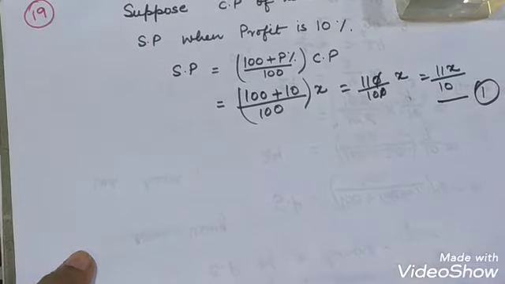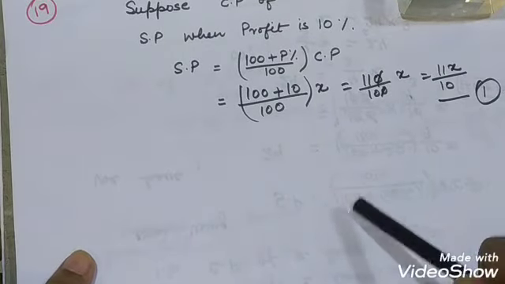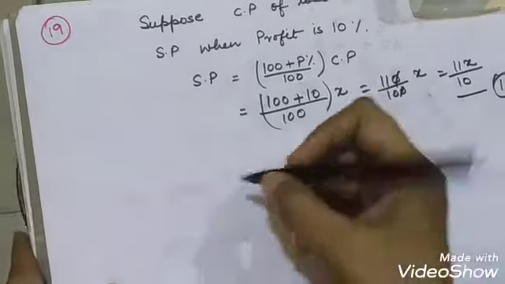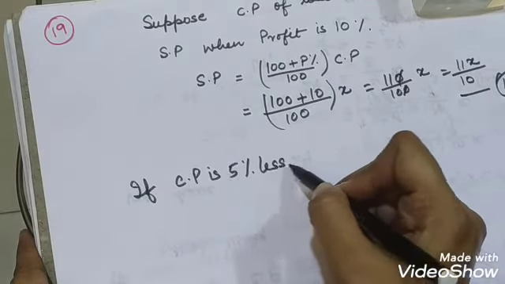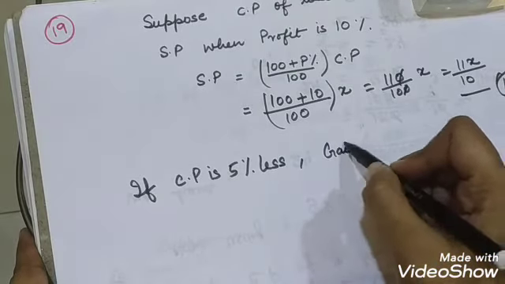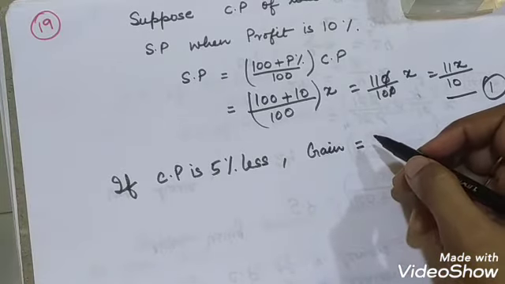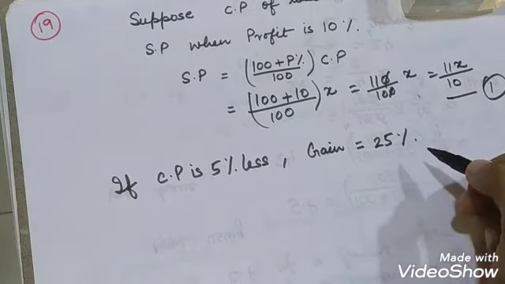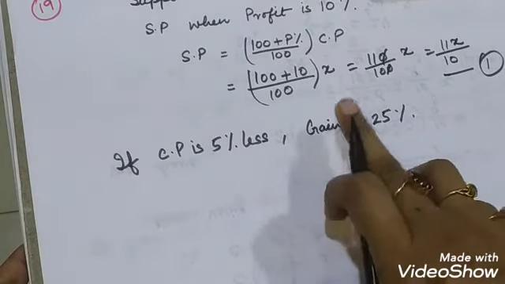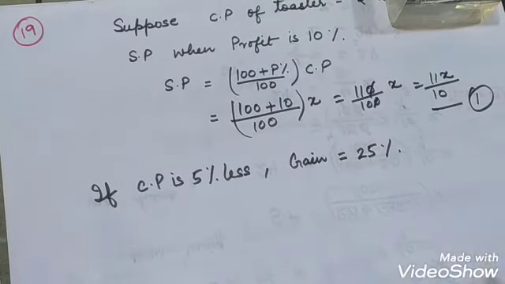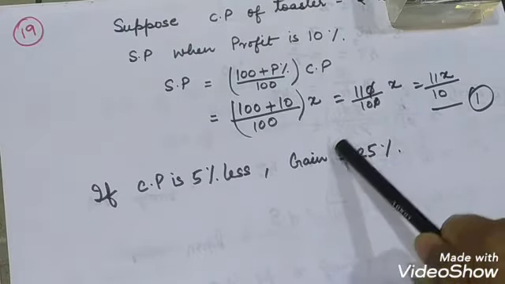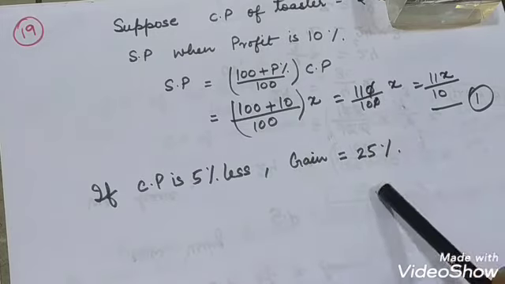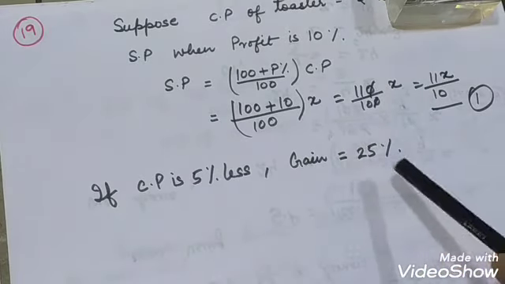Now it is given that if he purchased it for 5% less, meaning if the cost price is 5% less, then he could have a gain of 25%. So to find the selling price at that percentage of gain, what we are trying to do in this particular question is, we first find the selling price when the profit is 10%, and then we find the selling price when the profit is 25%, and then we subtract these two selling prices and put them equal to rupees 56.